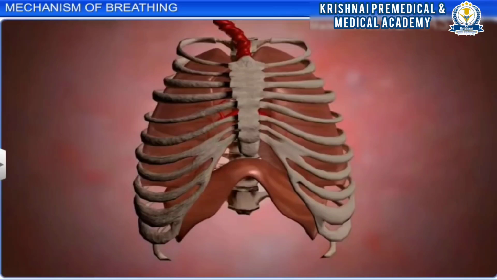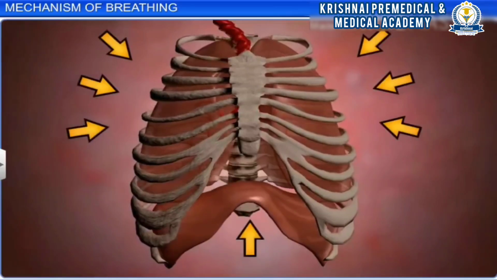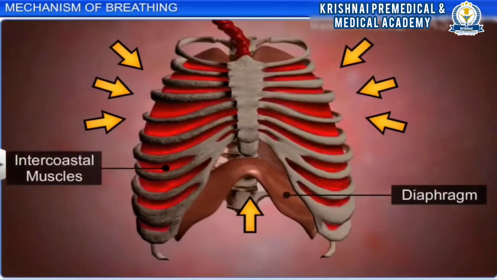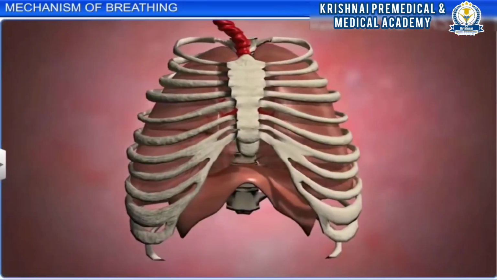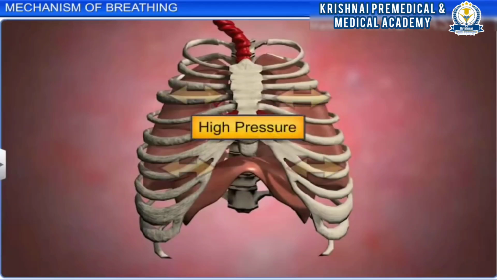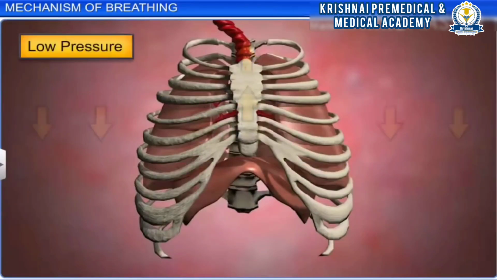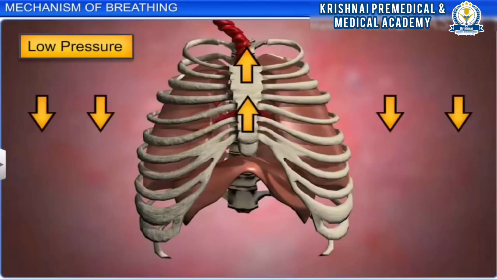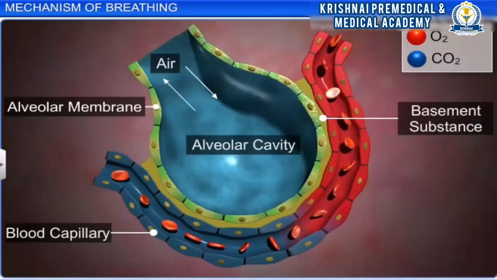The expiration process is just the opposite of the inspiration process. In expiration, the diaphragm and intercostal muscles relax. This returns the thoracic cavity to its original volume and increases the air pressure in the lungs, as the air pressure inside the lungs is higher than the atmospheric pressure. The air rushes outside the lung.